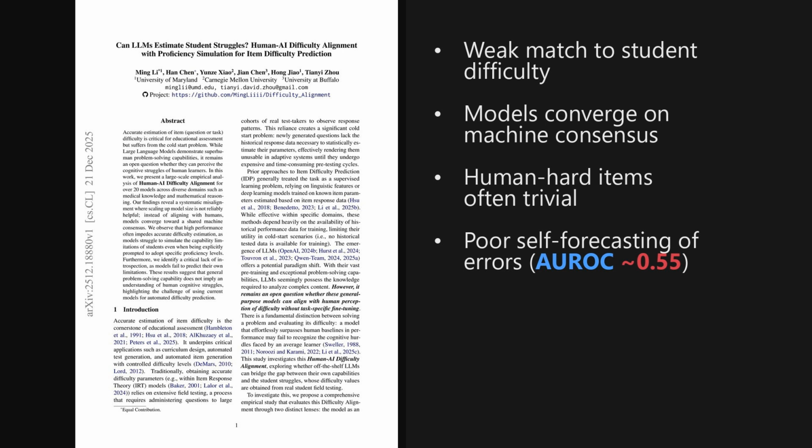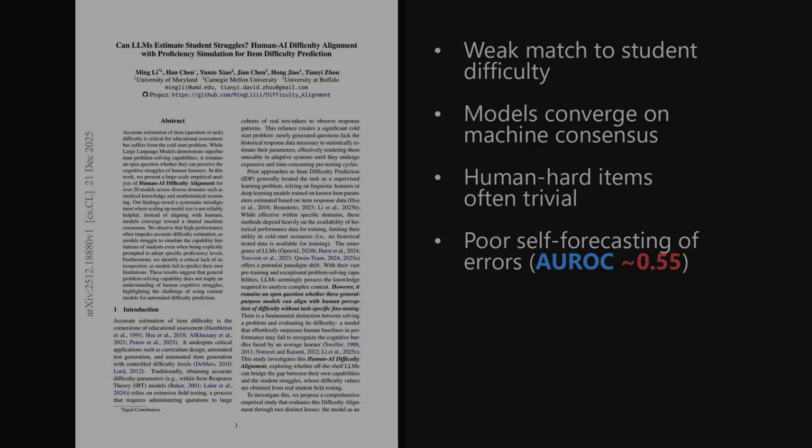The paper is titled, Can LLMs Estimate Student Struggles? Human-AI Difficulty Alignment with Proficiency Simulation for Item Difficulty Prediction. Okay, and the implications for using large language models in cold start educational assessment are quite significant.